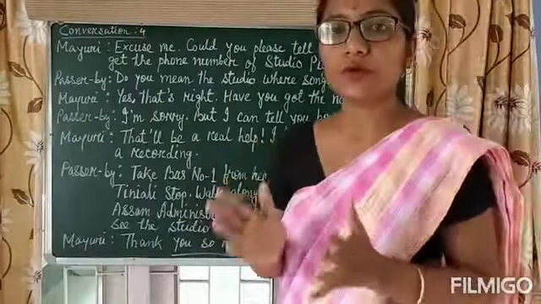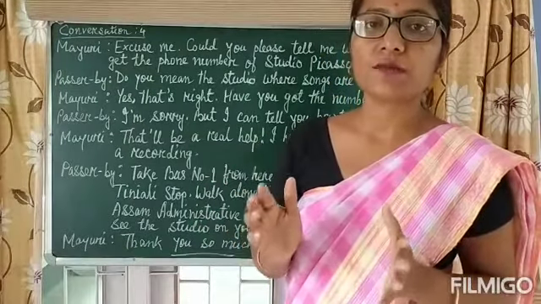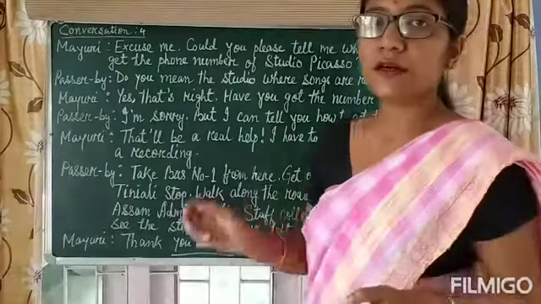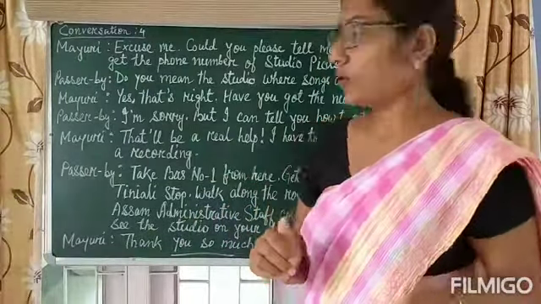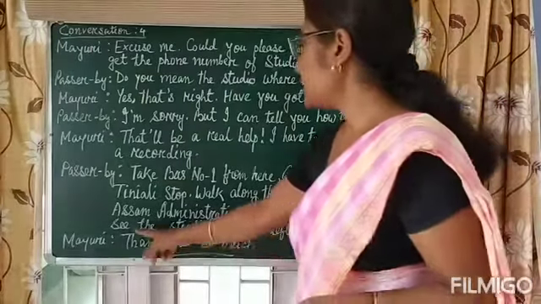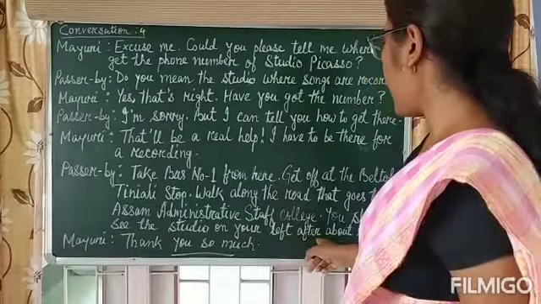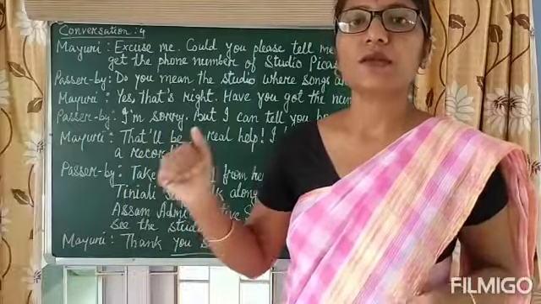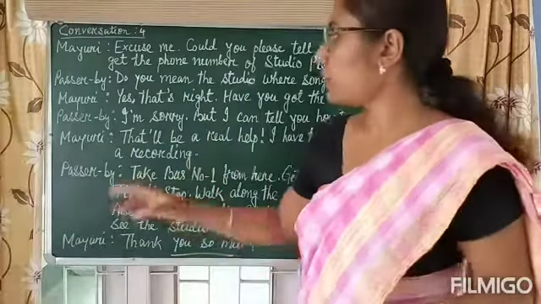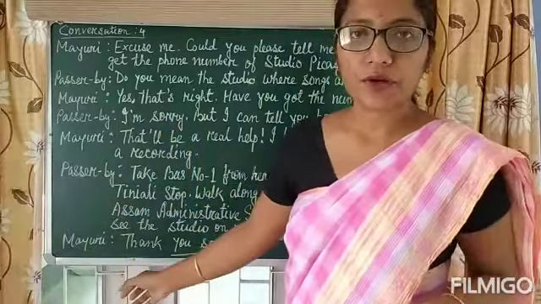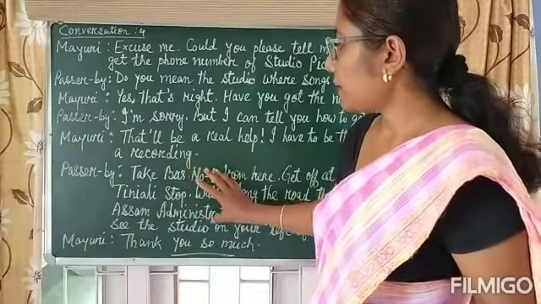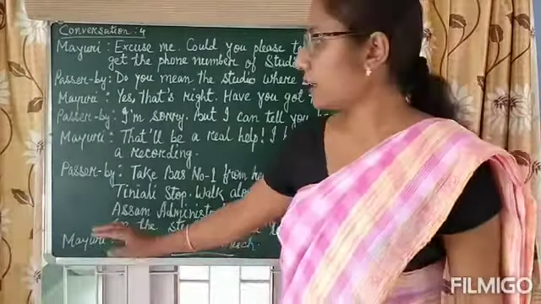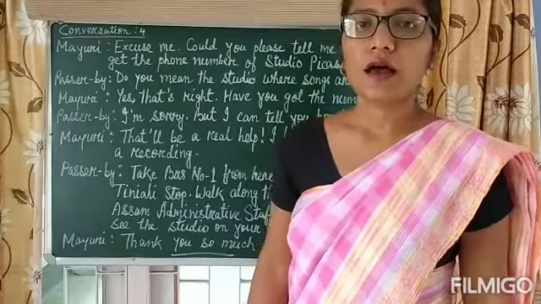You should go the way where the Assam Administrative Staff College is. So in that way you should go. Then you should see the studio on your left after about 100 meters. After about 100 meters on the left side, you will see the studio. That's how the passerby helped Mayuri. And by knowing that address, Mayuri said, thank you so much. Then Mayuri thanked the person who helped her.